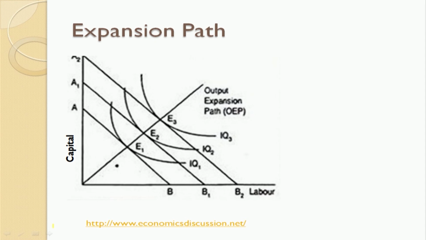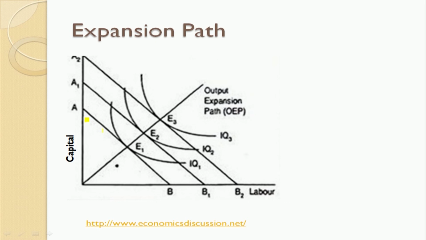Okay, we will move on to the next concept. What is an expansion path? When a firm's expenditure increases without an increase in the price level, there is a parallel shift of the isocost lines, so A and B, and similarly A1, B1, A2, B2.